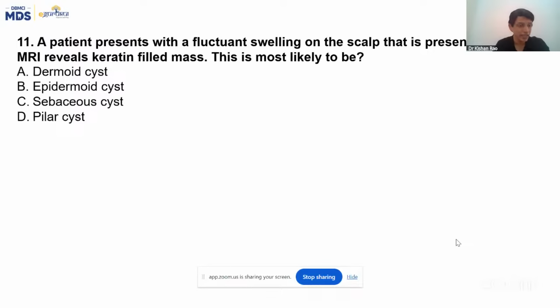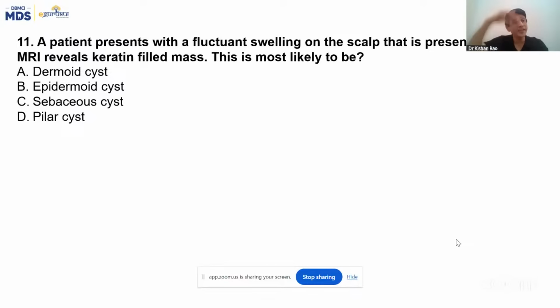So the next clue they are giving is, MRI reveals keratin filled mass. Keratin, from where do you get the keratin? Keratin is in the skin. Keratin is in the epidermis. Squamous epithelium, the keratin is present. Dermoid cyst mainly contains the adnexa, like sebaceous glands, sweat glands, other adnexal parts of the skin, but not the epidermis. It will mainly have dermal components.